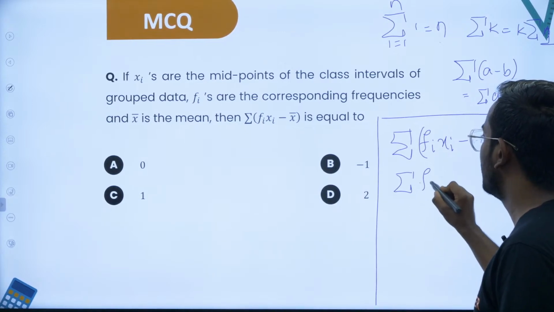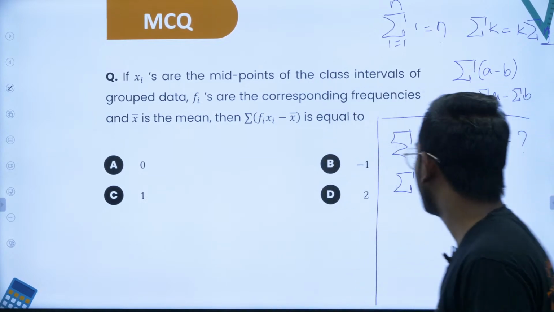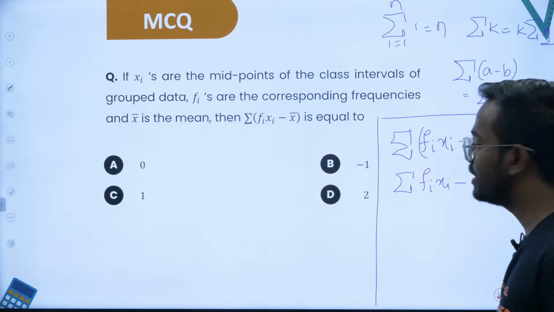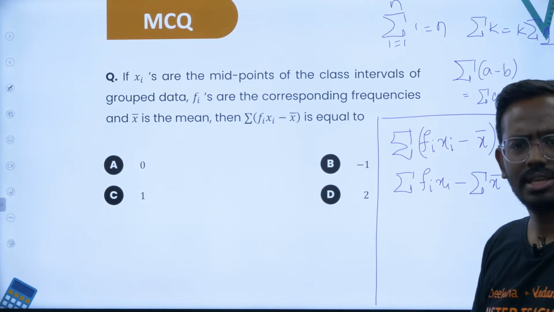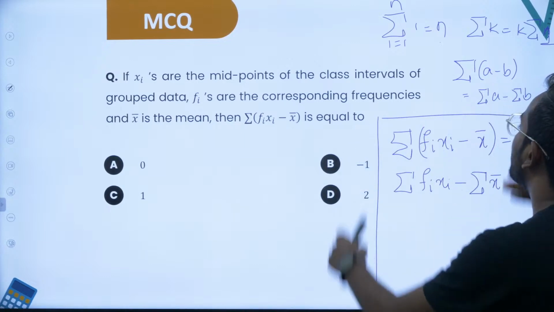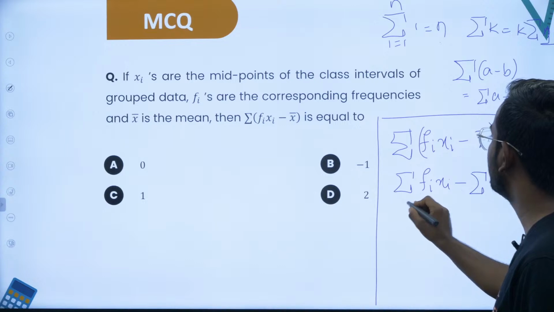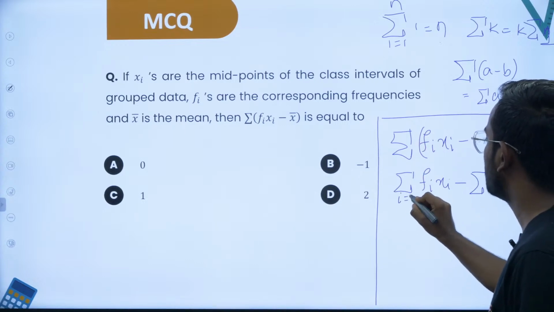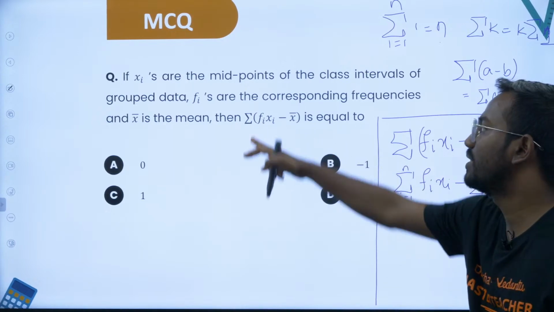So this is summation fi xi minus summation x bar. Okay, we have separated it. Now let me keep it as it is. I'll take i from 1 to n here, and here also I'll take i from 1 to n. This is understood whenever it is given.